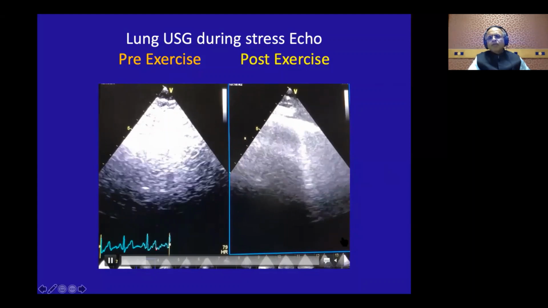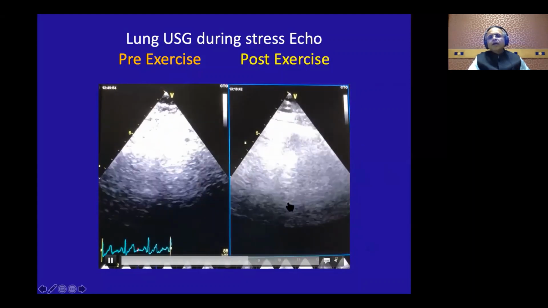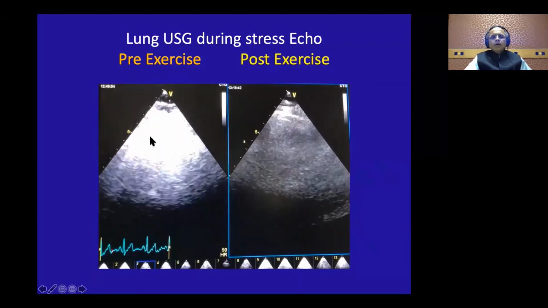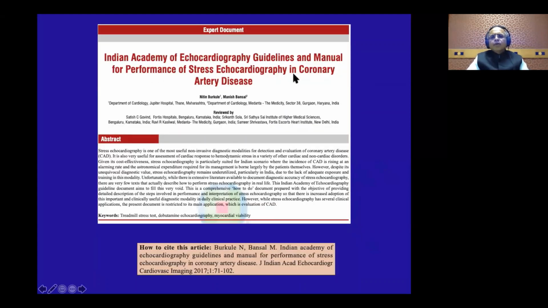If you have these comets, you are done. You know that this dyspnea is related to rise in LVDP. Okay, and these are our guidelines, the Indian Academy of Echocardiography guidelines, which we published in the Journal of Indian Academy of Echocardiography in 2017.